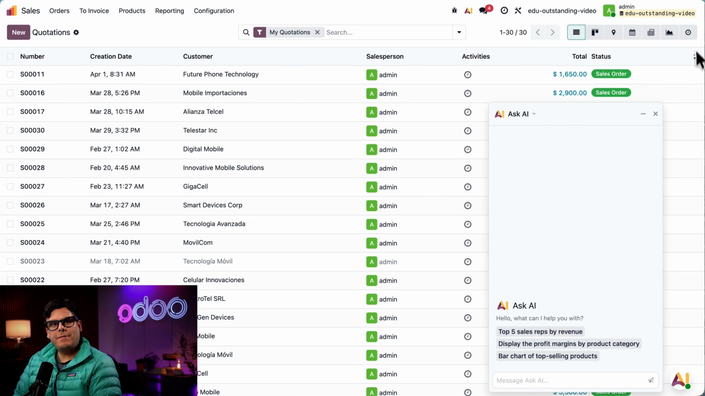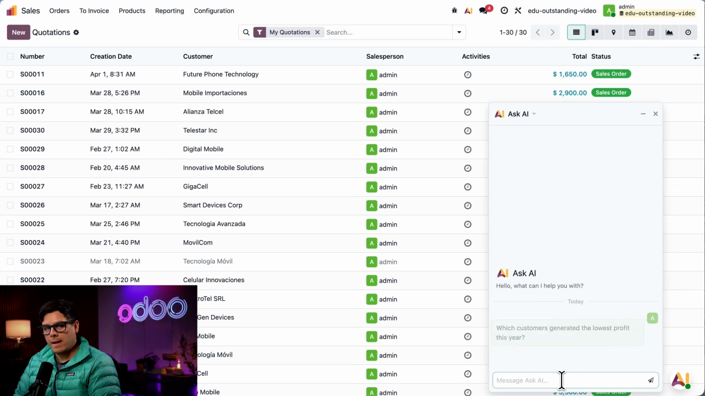Now that we've identified our top customers by revenue, let's take it a step further and look at the other side of the picture. Because revenue alone doesn't tell the full story, profitability is what really impacts the bottom line. So instead of building a complex report, I can simply go over here and ask Odoo AI which customers generated the lowest profit this year.